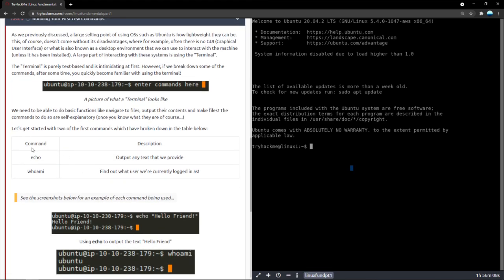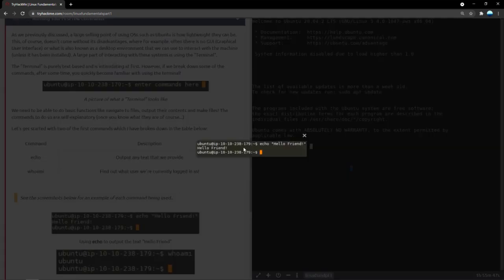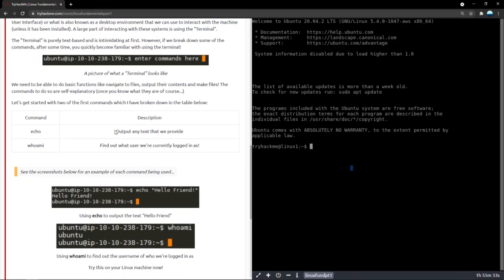Especially we're looking at these two commands first. First command is called echo. Now, normally in English, echo means when you say something, you hear your voice back, you hear a reverb of the voice back. Same thing. Now, if you say something by saying echo so and so, like we can see in this screenshot here, if we say something like echo hello friend, right there, it will echo that back to us. It will reverb that back to us. We can hear it again. So yeah, it will output any text or any input that we provide to it.